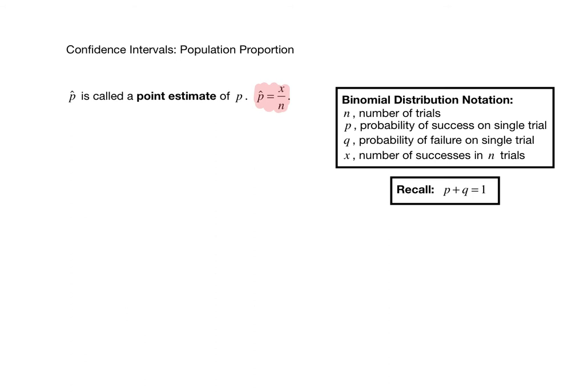So let's go back through that notation from the past. N stood for the number of trials, P stood for the probability of success on a single trial, Q stood for the probability of failure on a single trial, and recall that the probability of success plus the probability of failure on a single trial should add up to a total of 1, and also X represents the number of successes in N trials. So this population proportion confidence interval development is built off of the binomial distribution.